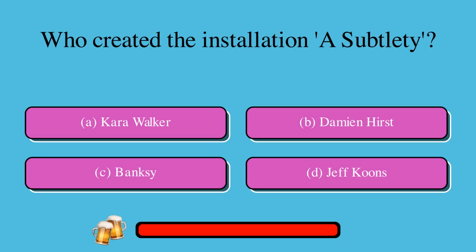Who created the installation A Subtlety? A. Kara Walker, or B. Damien Hirst, or C. Banksy, or D. Jeff Koons? The correct answer is A. Kara Walker.